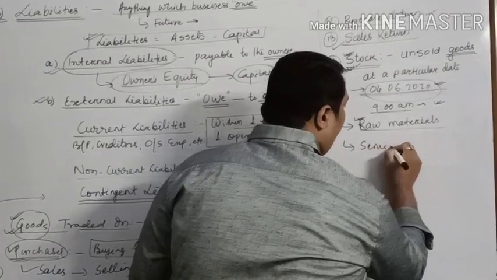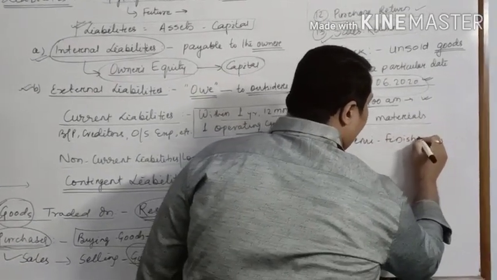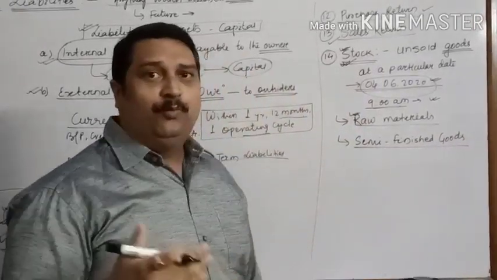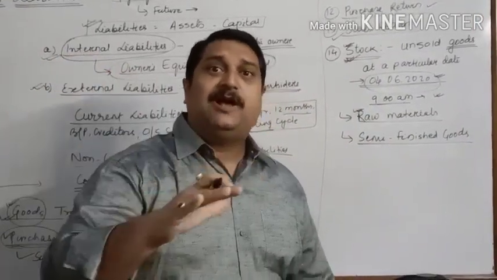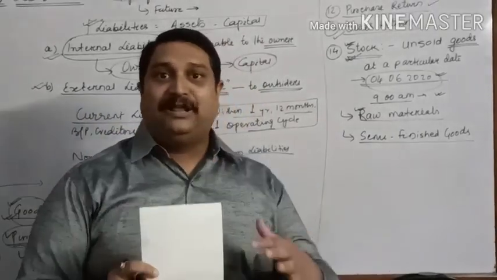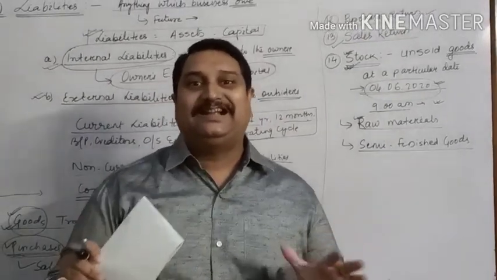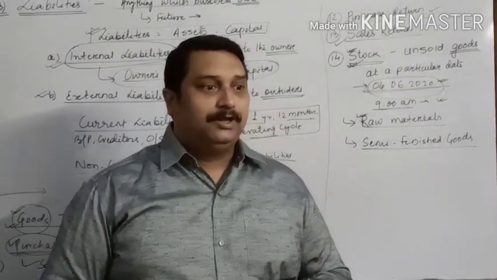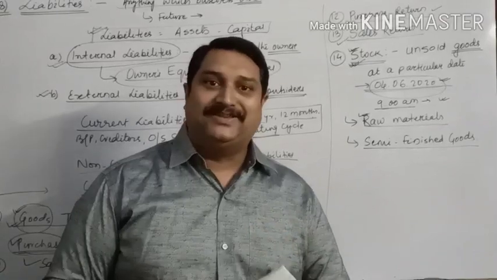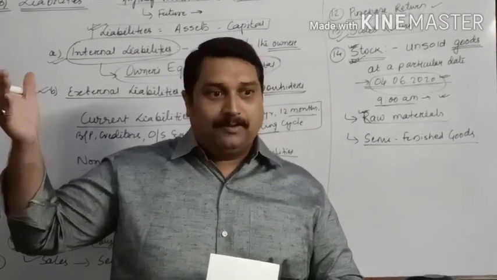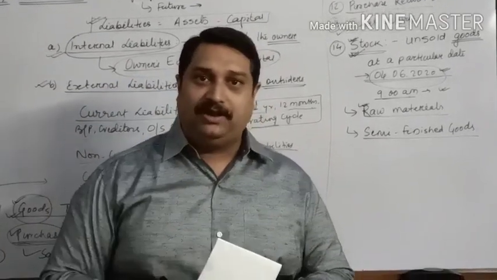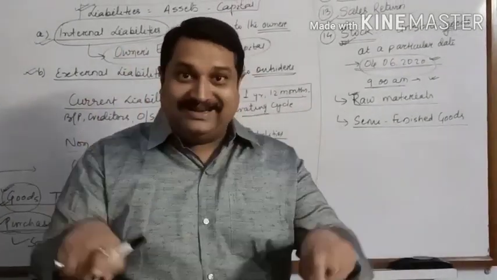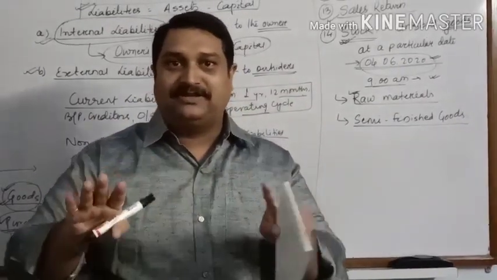Another is semi-finished products or semi-finished goods. They are those goods which have been put in the process of production, but the final product is not yet completed. You have not got the final result. For example, suppose you are making copies, notebooks, and papers have been put inside the machine and copies have been made, but they are yet to be resized because they have to be cut in a particular size.